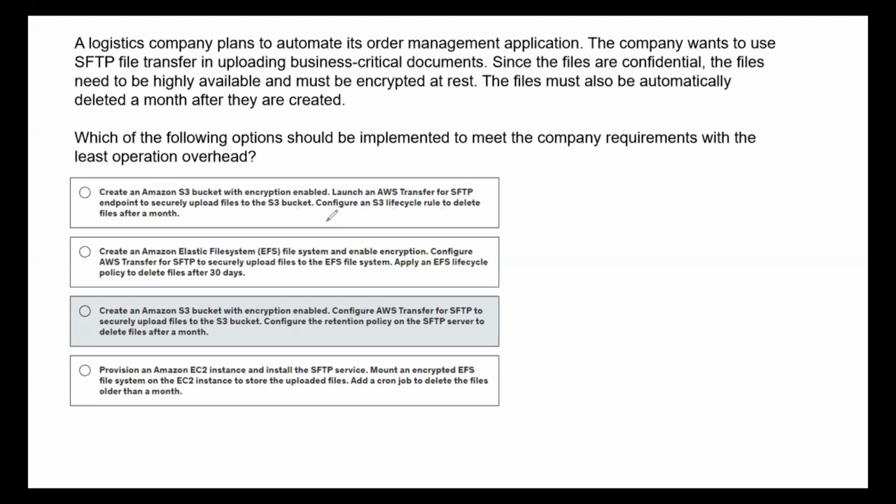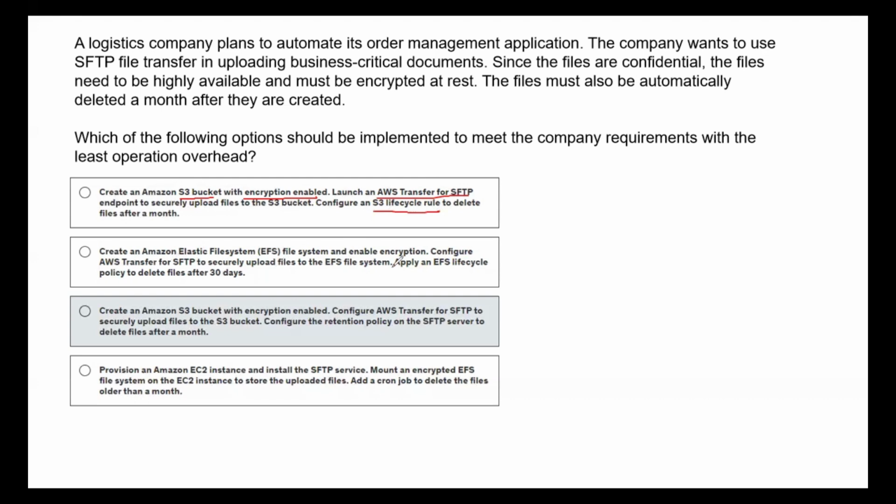So team, you see that this option matches our keywords, right? They are talking about storing the files in an S3 bucket with encryption enabled, and for the secure transfer using SFTP, we need to use the AWS Transfer for SFTP service. Then configure the S3 lifecycle rule, right? So basically this option, I feel, has the right solution to approach this. But let's go through the other choices as well.